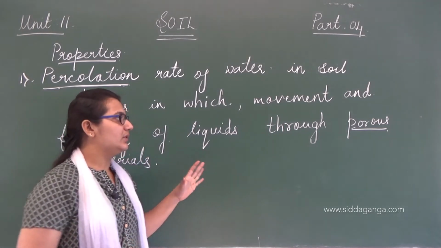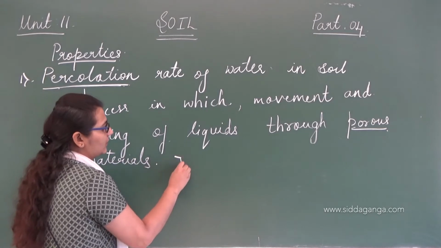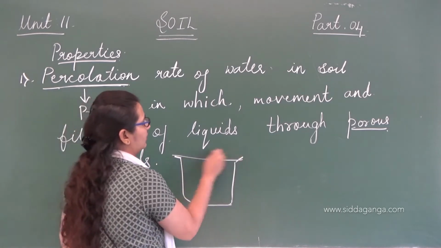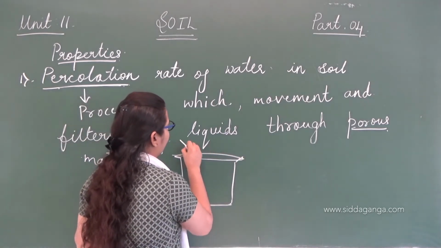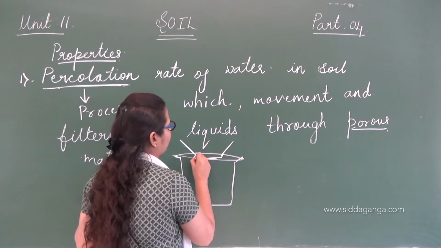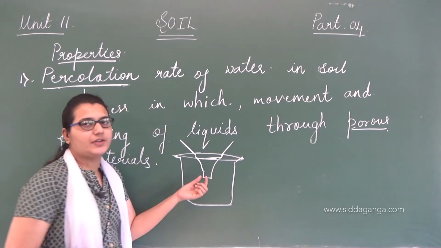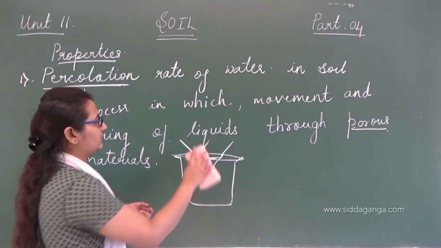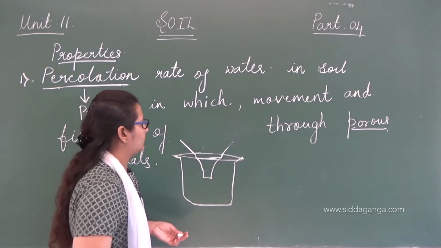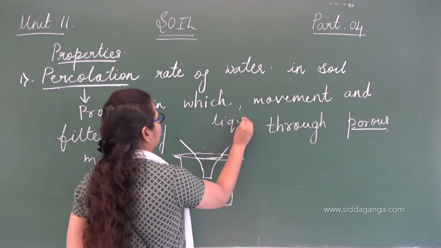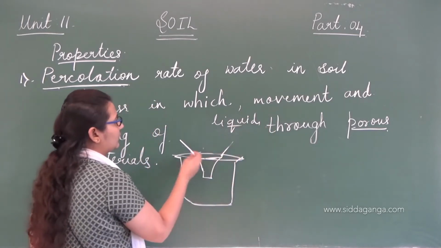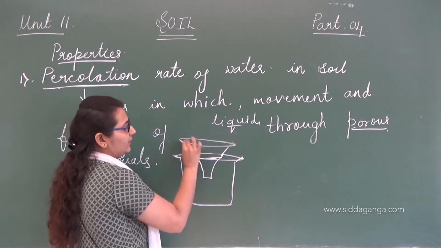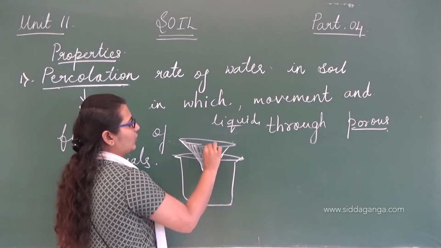For example, here we have a beaker or a glass, and we have a funnel, and to this funnel we have kept a filter paper which is porous.